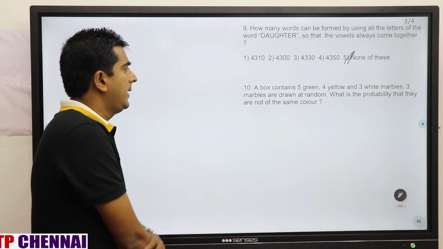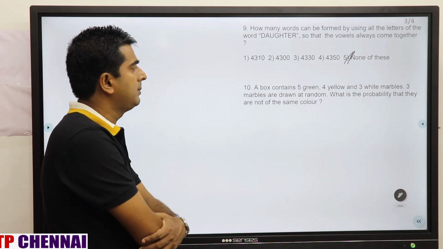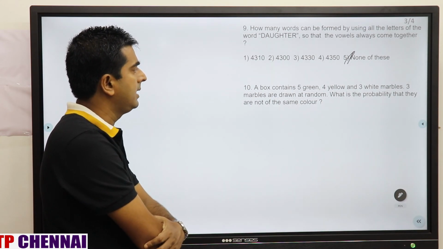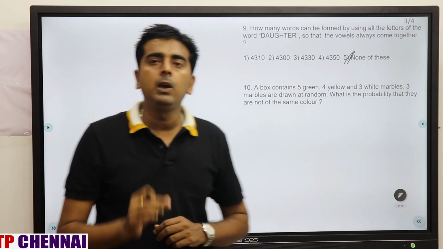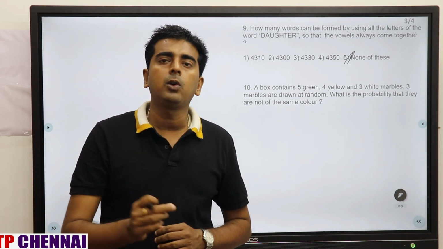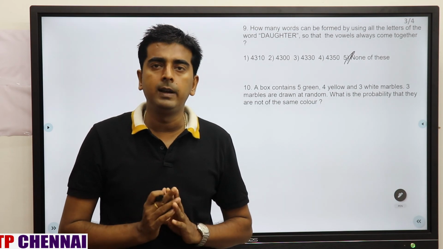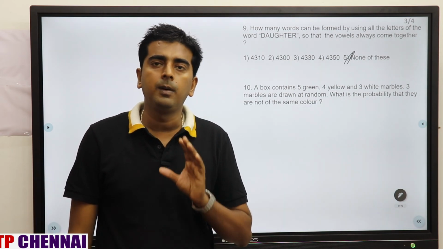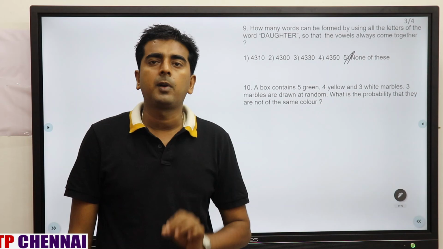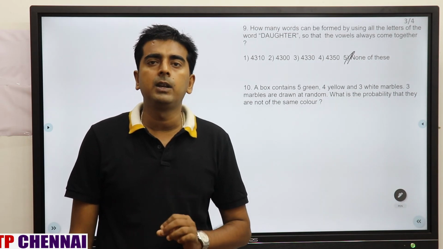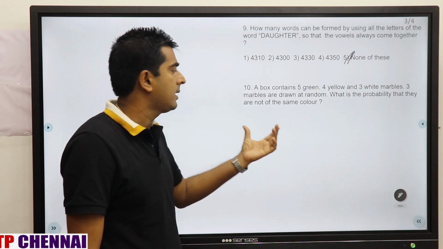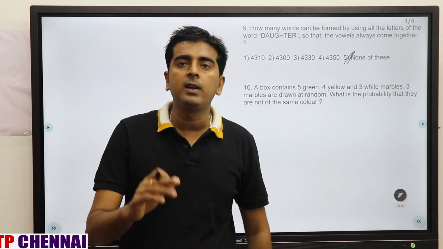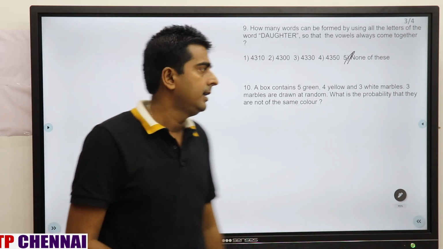So now we'll see question number 10. A box contains 5 green, 4 yellow and 3 white marbles. 3 marbles are drawn at random. What is the probability that they are not of the same color? Probability of an event occurring plus probability of the event not occurring is equal to total probability, that is 1. That means probability of marbles being of the same color plus probability of marbles being of different colors is equal to 1. So what they are asking is the probability that they are not of the same color. That means it is 1 minus the probability of same color, right?